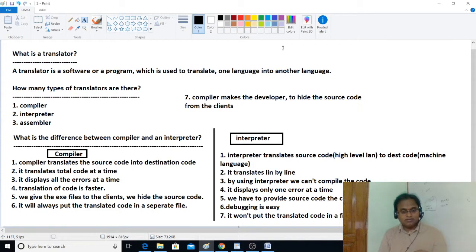You are the client, so in your system you can run it, but your system must be the same platform, equal to the computer where we developed that game. For example, I have developed that game in the Windows operating system, so your system also must be a Windows operating system. That is the only rule we need to follow.